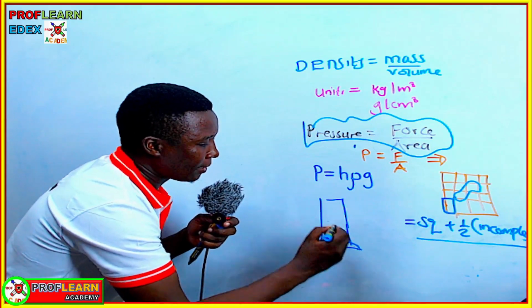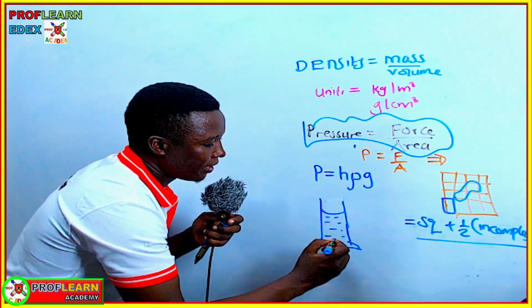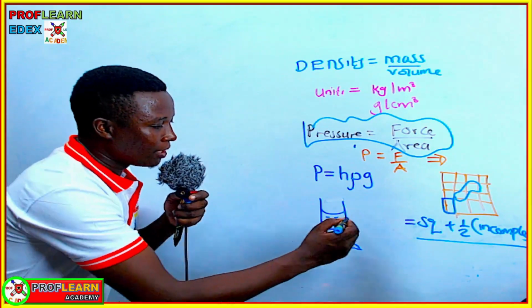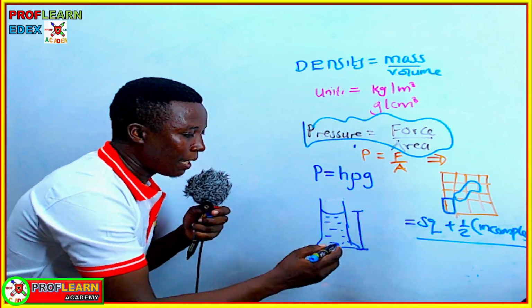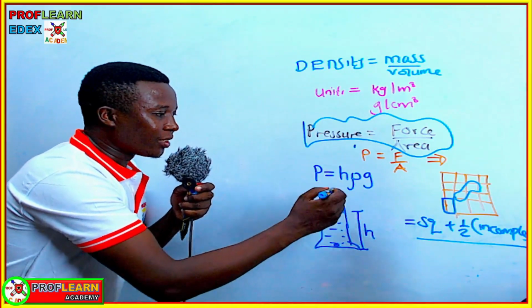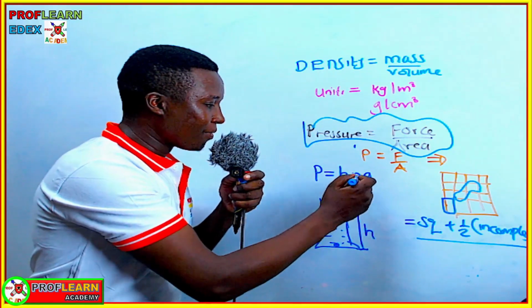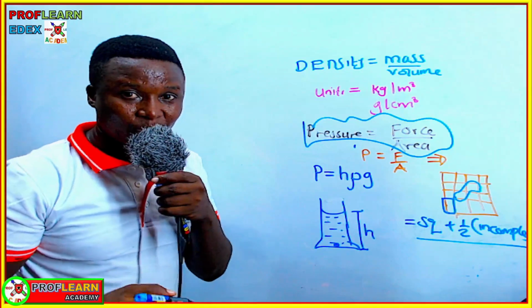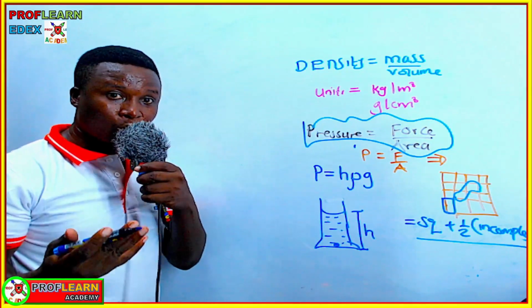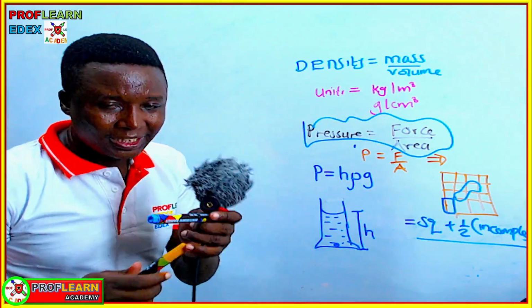Suppose we have a liquid in a measuring cylinder, and we want to work out the pressure exerted at the base of this measuring cylinder. It means we need to know the height above this base, which is our h, and the density of this particular liquid so that we can multiply. Then we know the gravitational field strength, which is usually 10 newtons per kilogram. This constant you will be provided with.